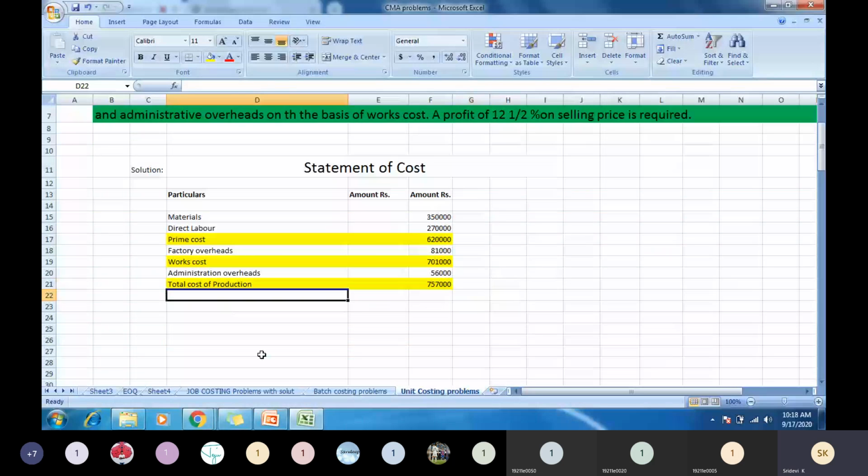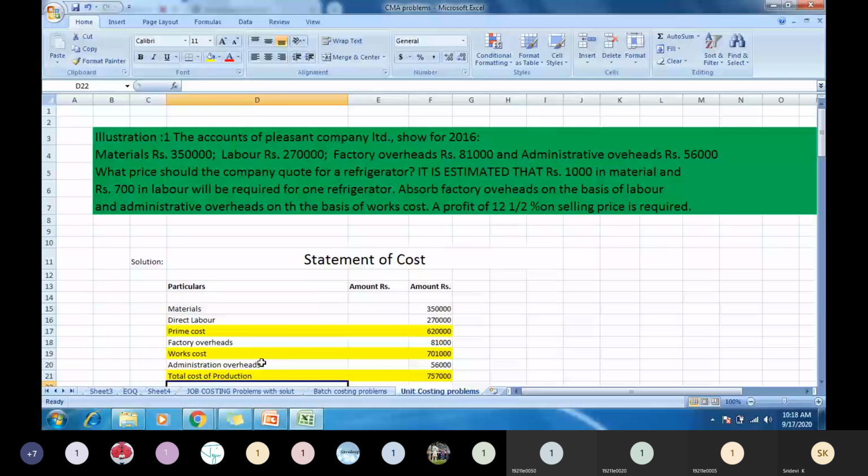So to this you are going to add, what do you have to add? Absorb factory overheads on the basis of labor and administrative overheads on the basis of works cost. It is mentioned like that, no? Here, what is the percentage that you have to add? You have to calculate that.